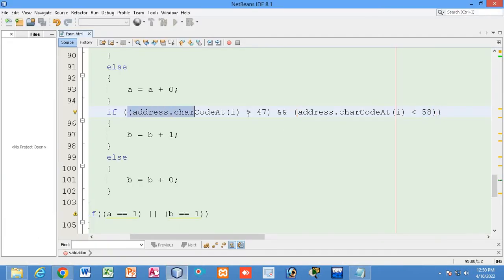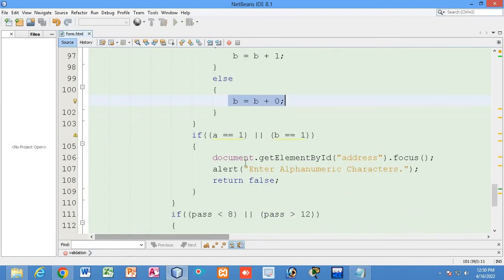So this line of JavaScript code will check whether the value the user has given contains any character which is more than 47 and less than 58. Then B will be incremented, B will be B plus 1, otherwise B will not be incremented. Now we are going to check here with this condition.